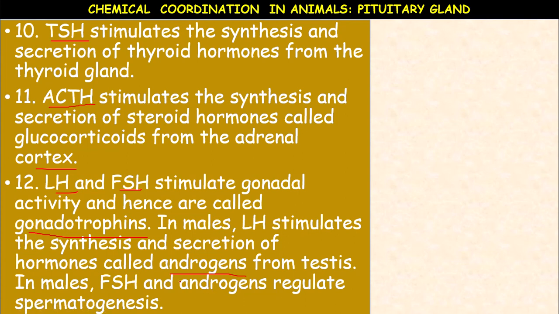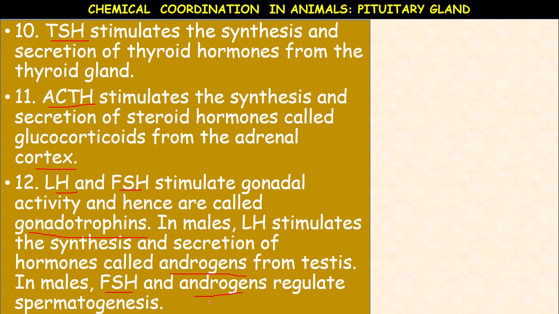Follicle stimulating hormone and androgens regulate spermatogenesis, the production of sperms. In males it is also called interstitial cell stimulating hormone, ICSH, which is responsible for testosterone secretion, the male sex hormone.